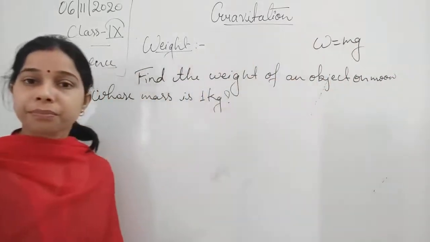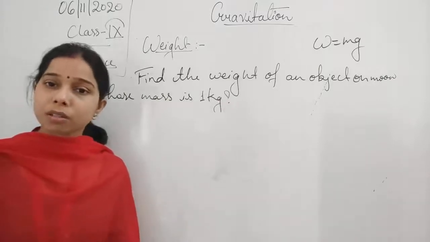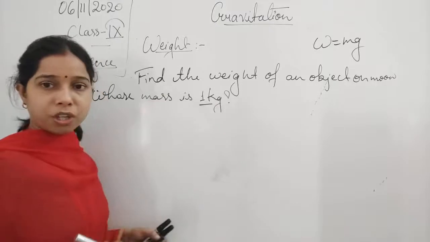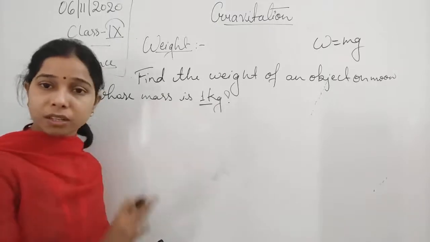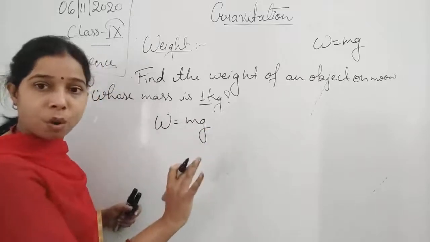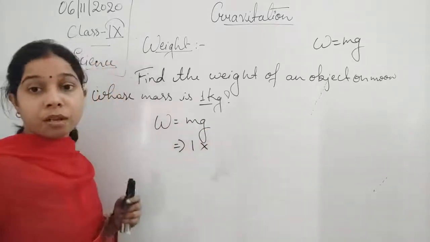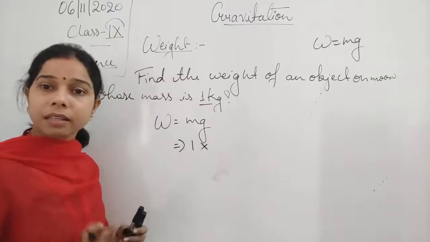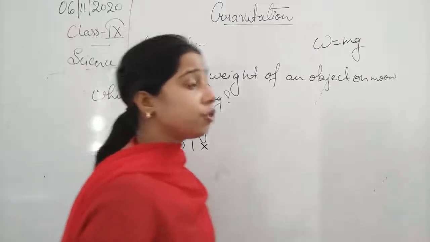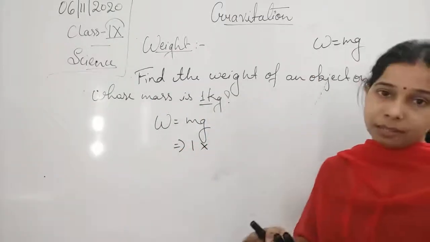moon. Now the consequences change because the mass will remain the same. There will be no change in the mass. So W will be equal to mg. The formula will also remain the same. So we will write here m into. Now the problem is with the acceleration due to gravity, because you know that g does not remain the same with the place.